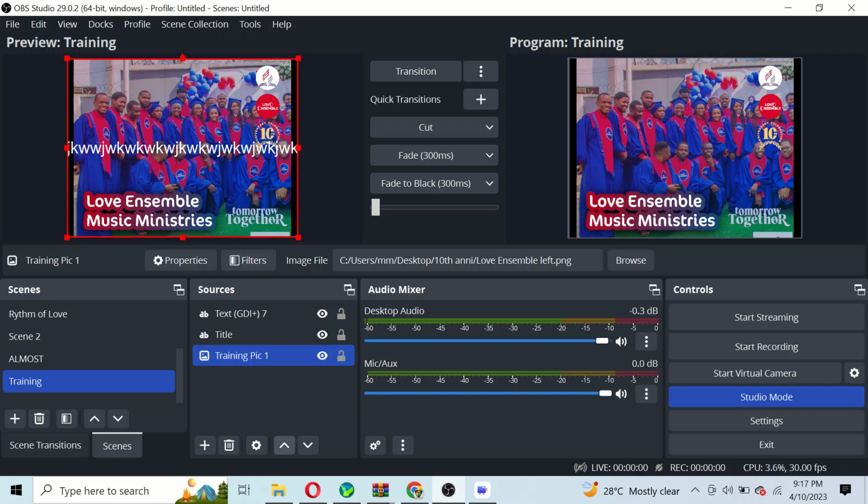You can actually send the picture above the text. So you see it is in ascending order, so the last thing that you add will always be on the top. But if you want the first thing you added to be on the top, so I don't want others to show, you can just move it up. You can see I have moved the picture up now by just clicking on this. I can actually drag it down like this. So that is how to add a picture in our OBS.